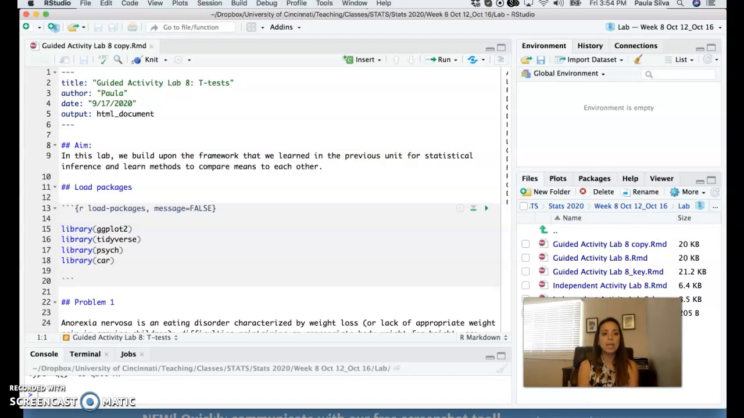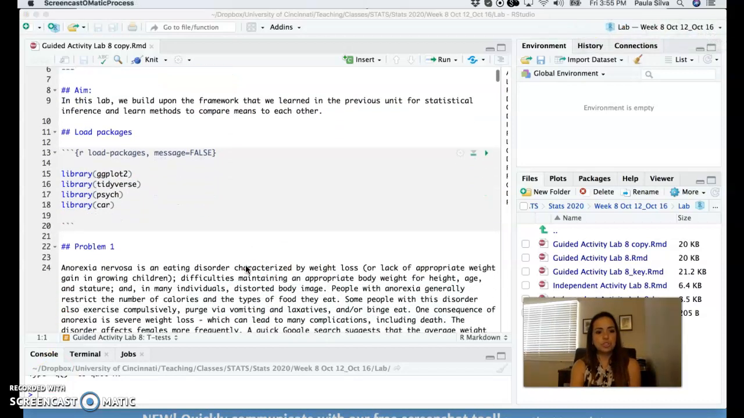So this time, this lab, we build upon the framework that we learned in the previous unit for statistical inference and learn methods to compare means with each other when the central limit theorem does not apply, in particular because we have small sample sizes.